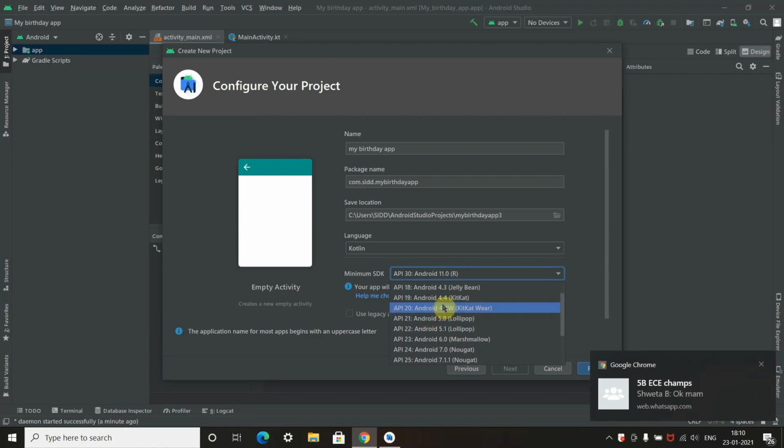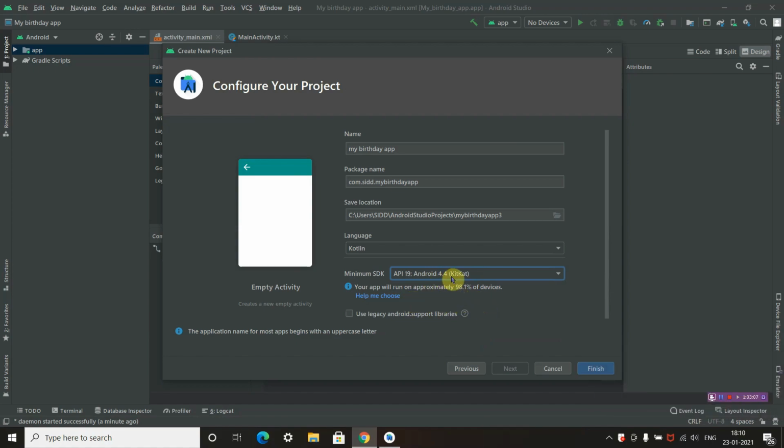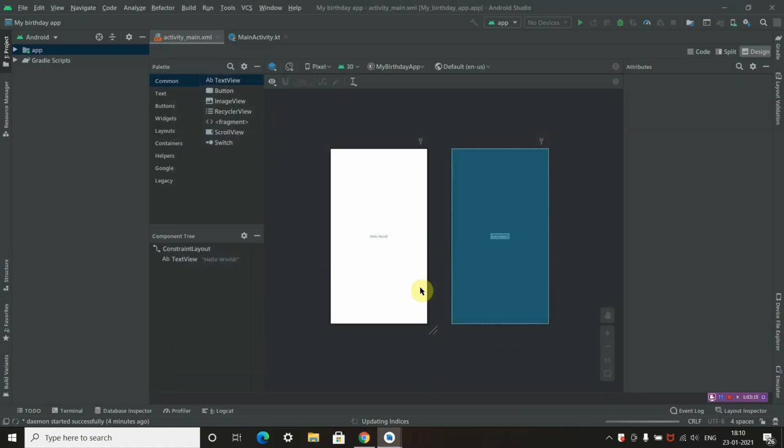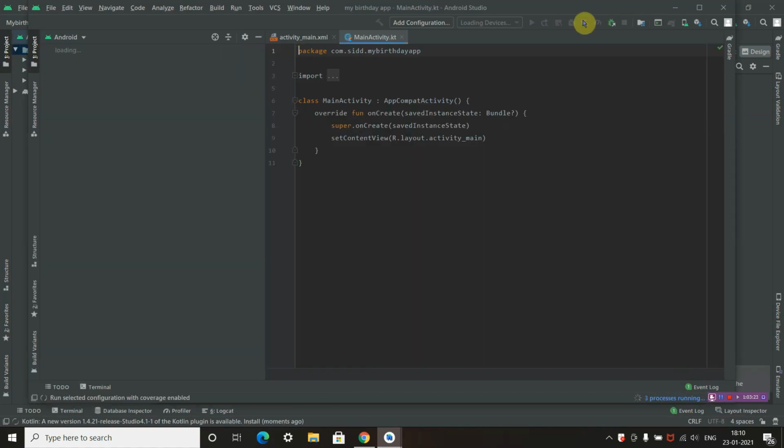Like KitKat will be the better one. API 19, that is 4.4. We need to have minimum SDK. Okay, then click on finish. This is the main window. Here is the file, the app file manifest. Wait, it's loading.